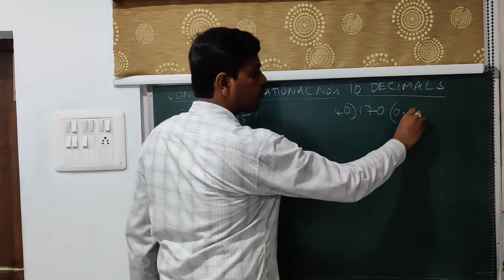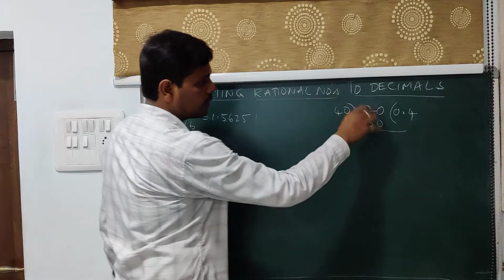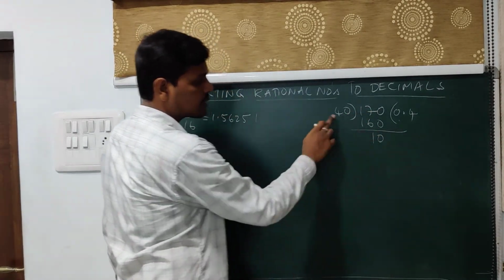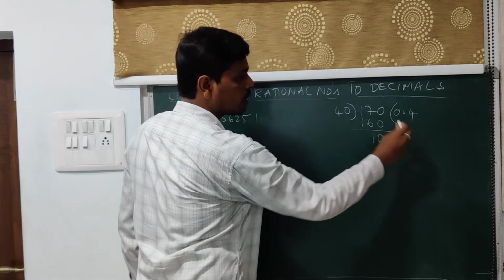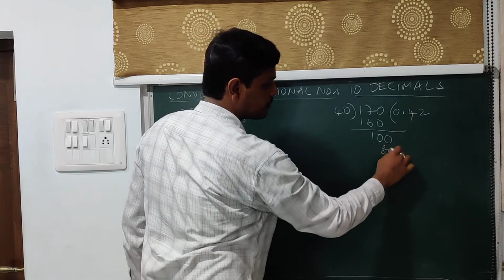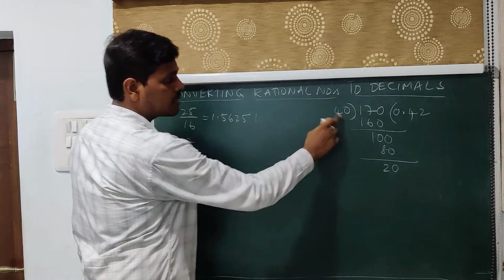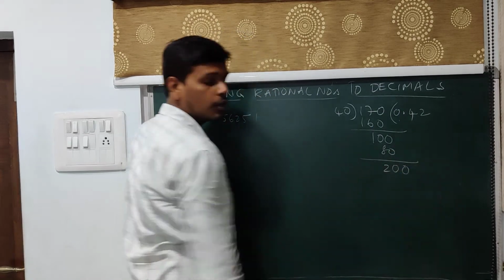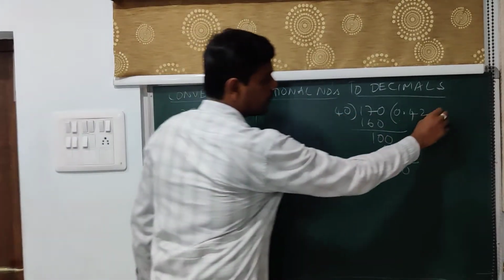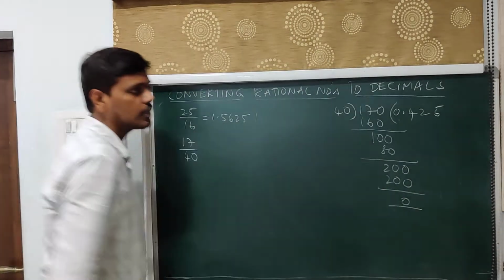So 40 into 4 gives you 160. That is what I have written. When you subtract it, this is 10. 10 is less than 40. Since we placed a point there, we can take 0 here. 40 twos are 80, so the leftover is 20. Again 20 is less than 40, so we have a decimal point, and you can take 0. Now 40 fives are 200.